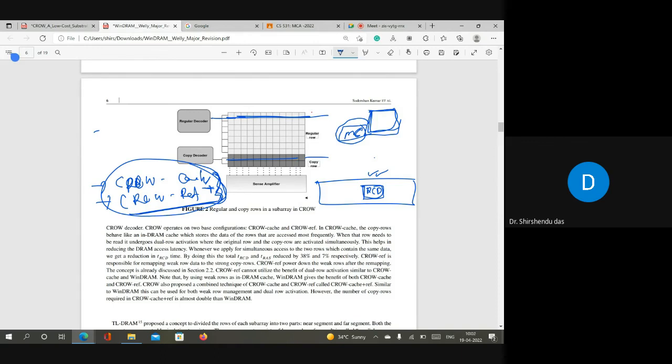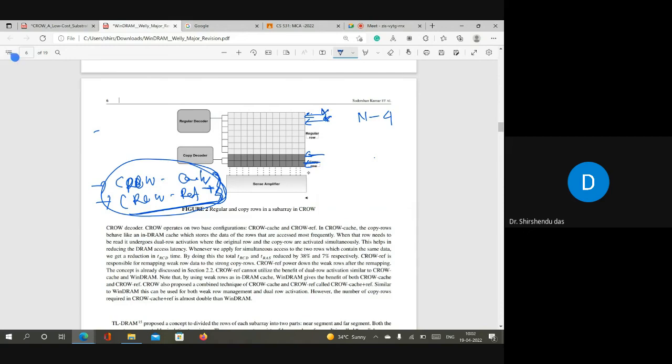So how much is it wasting? Let me give an example and then I'll stop here. Suppose there are 8 weak rows. So 8 weak rows you have to move. Suppose there are 8, but not 8, I'm saying 2. Why 2? Just to explain it. So these 2 are weak rows. I'll copy them here. So how many rows are wasted? Suppose initially the rows were n, now it is n minus 4. Why n minus 4? 2 you used as copy rows and 2 you blocked as you make the cross. So already you have wasted rows, n minus 4.